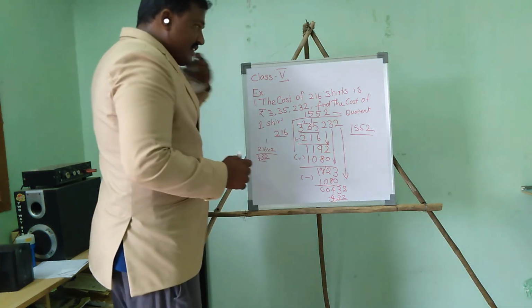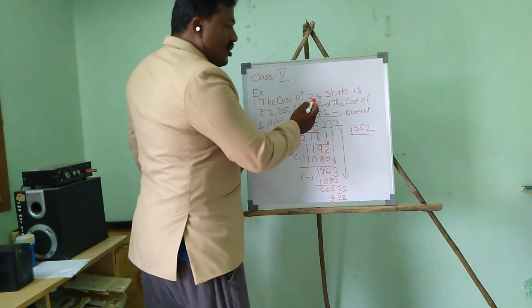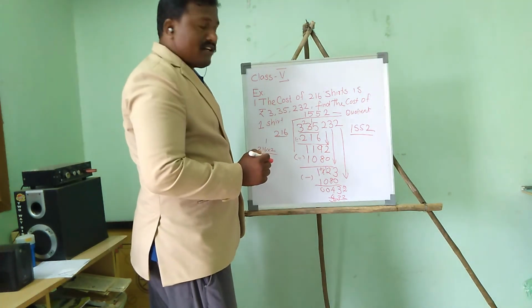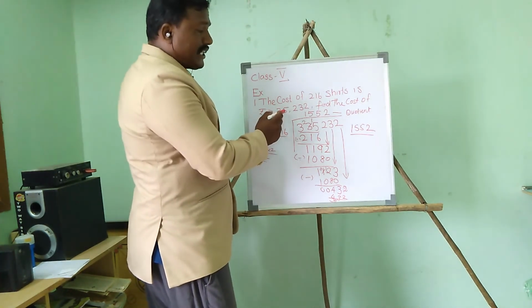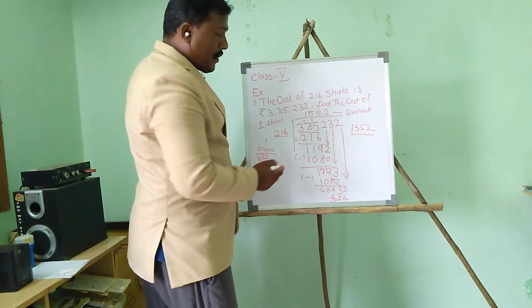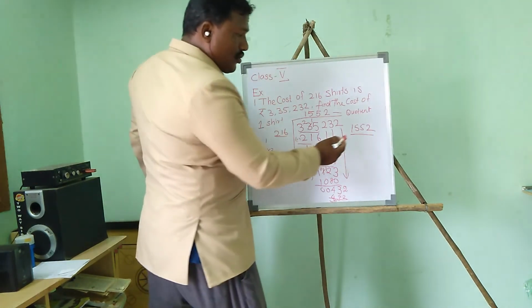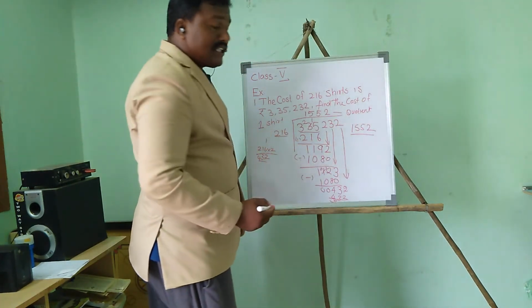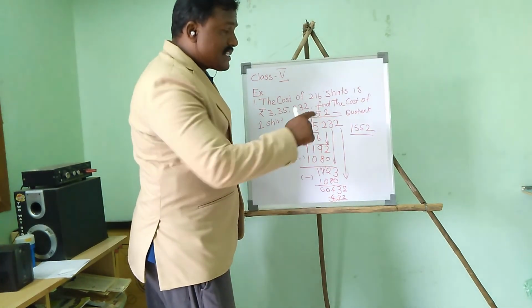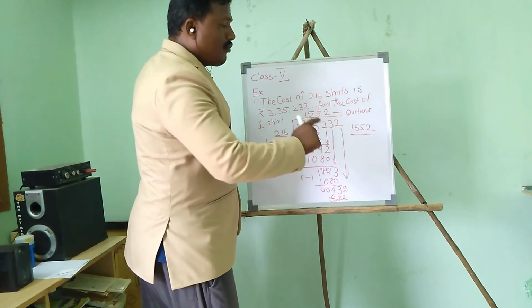Now we got it. I purchased 216 shirts for a total cost of 3,35,232. I wanted to find the single shirt cost, and 1,552 is the cost of a single t-shirt. So what will you do?